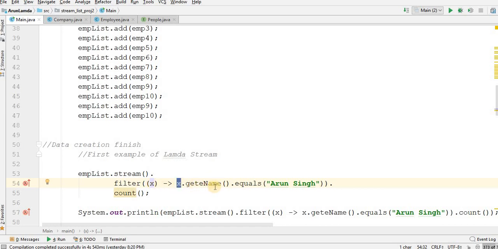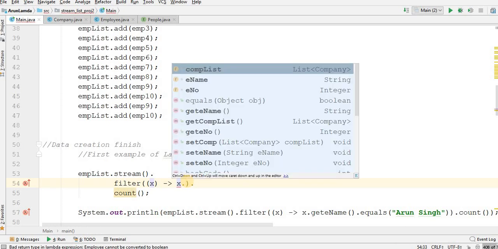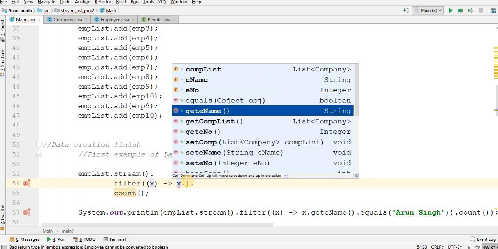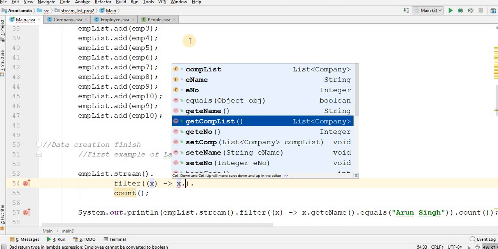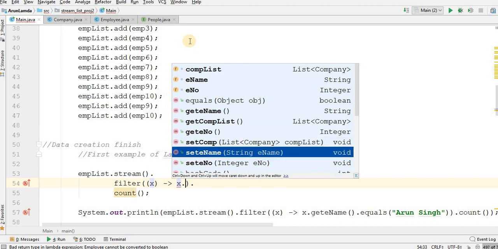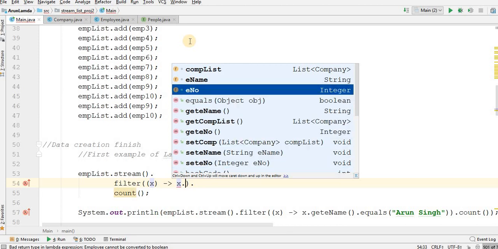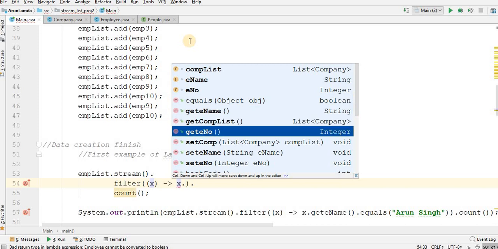What is this x here? Let me show you again. This x is an object. What we have added here is an object of Employee. You can have get set name, set number, ename, get number.